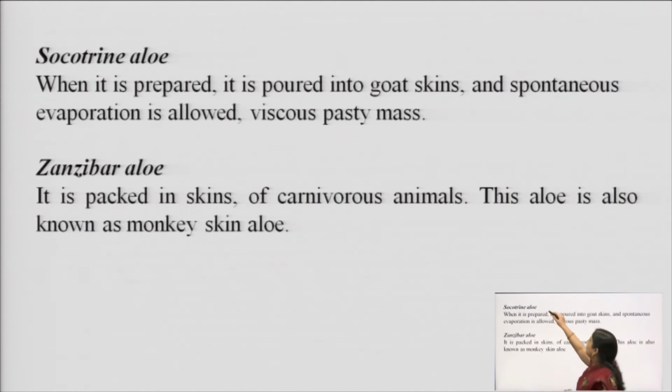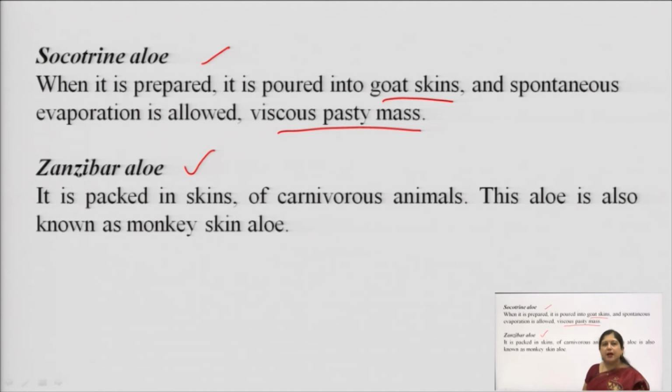Then we have the Socotrine aloe and the Zanzibar aloe. Both these varieties are basically produced from aloe berry. When it is prepared, the Socotrine aloe is poured in goat skin, and then we allow spontaneous evaporation, so it becomes a viscous pasty mass. While Zanzibar aloe is packed in the skins of carnivorous animals, sometimes even monkey skin.